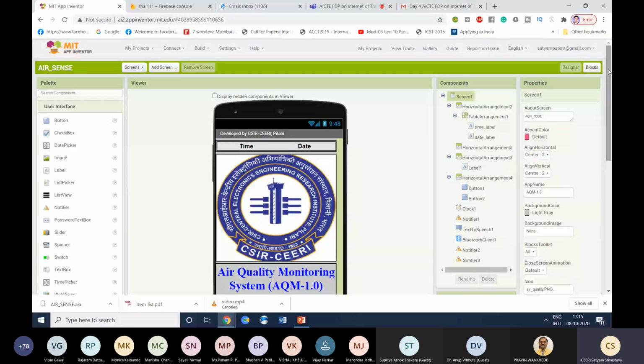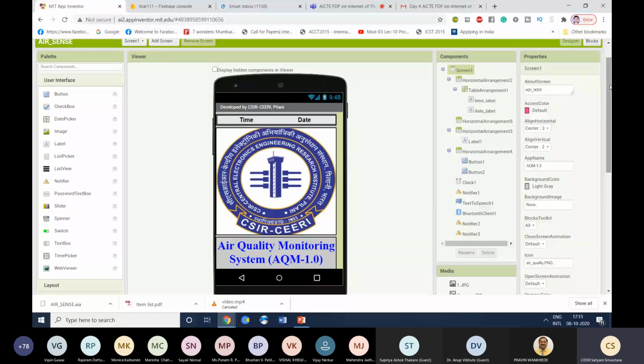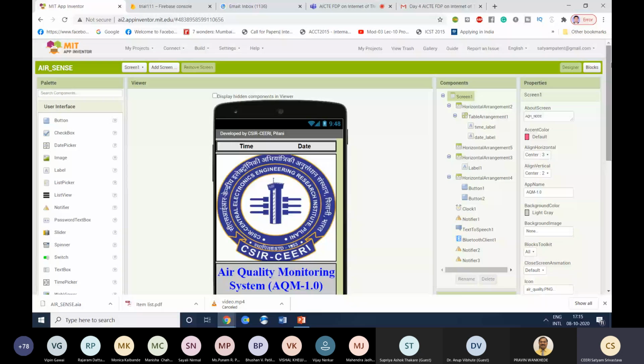Now we talk about the UI. First we need to design the screens: what logo we want, what services we want, what kind of buttons we want, where we want to type, how many screens we want. You can see here, you can select how many screens. Right now our app has three screens.